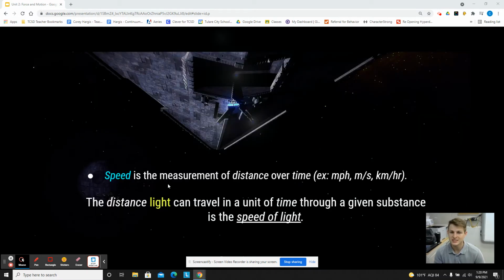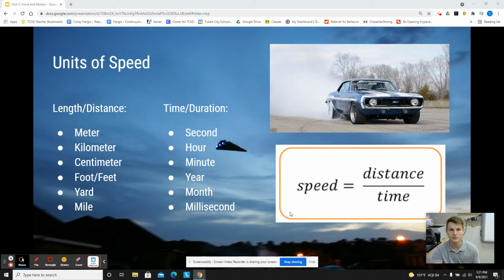But essentially, speed is a measurement of distance over time, miles per hour, meters per second, kilometers per hour. And the speed of light is just the distance light travels in a unit of time. That's what the speed of light is. So we can measure it in multiple different ways. So units of speed, we're always going to need a distance, and we're always going to need a time. So some units of distance or length is meters, kilometers, centimeters, foot, feet, yards, miles, things like that.